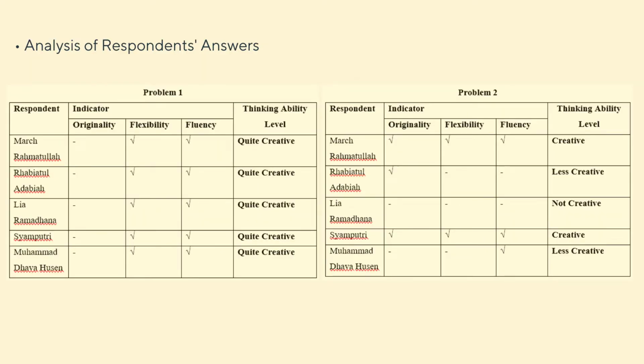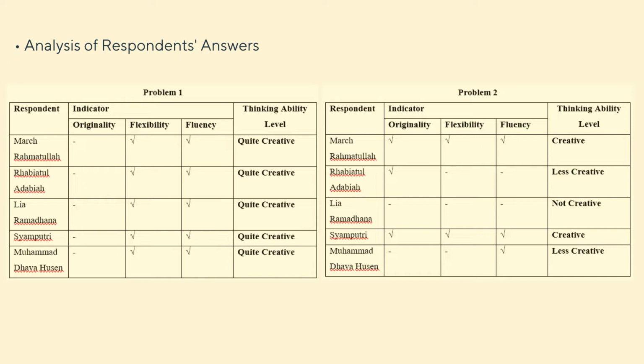Next, we will analyze the respondents' answers. In the analysis of respondents' answers, there are 3 aspects that must be met by respondents in answering questions, namely originality, flexibility, and fluency. Originality refers to the uniqueness of the respondents' ideas in answering questions. Flexibility refers to the mathematical ideas displayed by students, and fluency refers to the solutions displayed by students in answering questions.